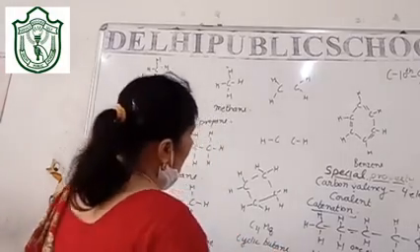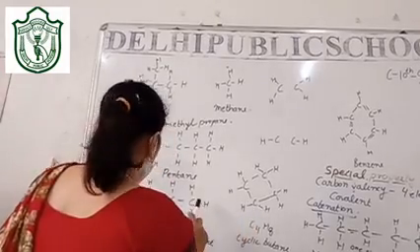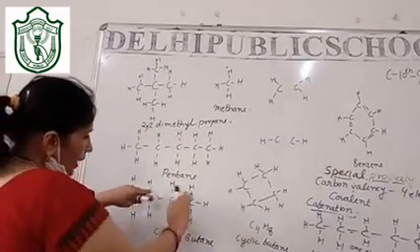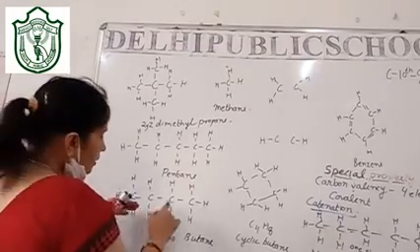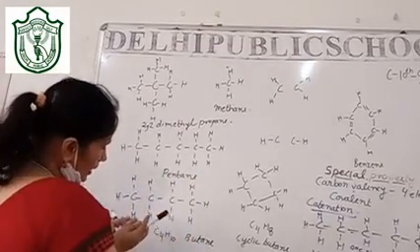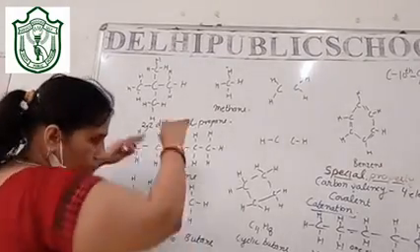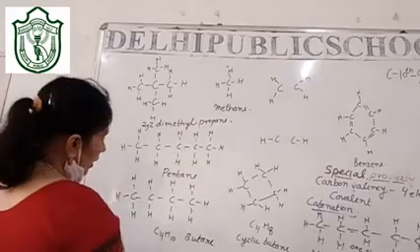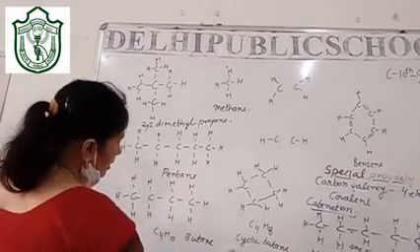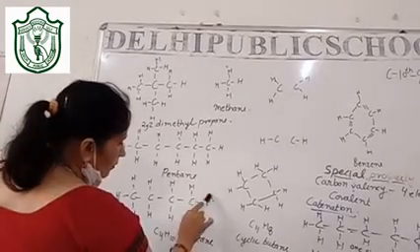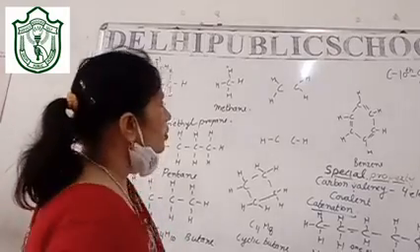Now see, this is a simple structure. Nothing different. Only thing is, if I rotate it like this, just for instance, consider it as a thread. And if you fold it like this, carbon is meeting this carbon. Then what will happen? 2 hydrogen will automatically go and this carbon is attached to this carbon. This carbon has left this hydrogen, this carbon has left this hydrogen. So we are getting this cyclic butane.